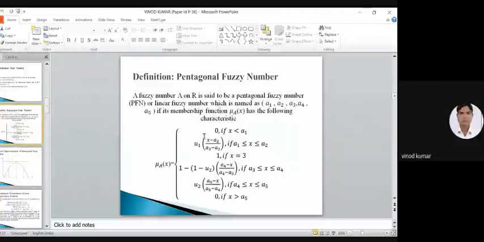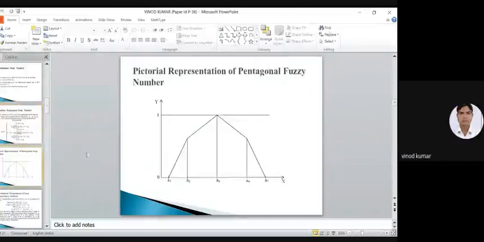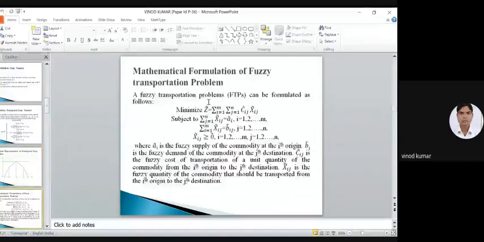So this is the definition of fuzzy number, and this is a pictorial representation of the pentagonal fuzzy number. This is the extension of the trapezoidal fuzzy number, and finally this is the mathematical formulation of the fuzzy transportation problem. Here we take I sources and J destinations, transporting to the destinations.